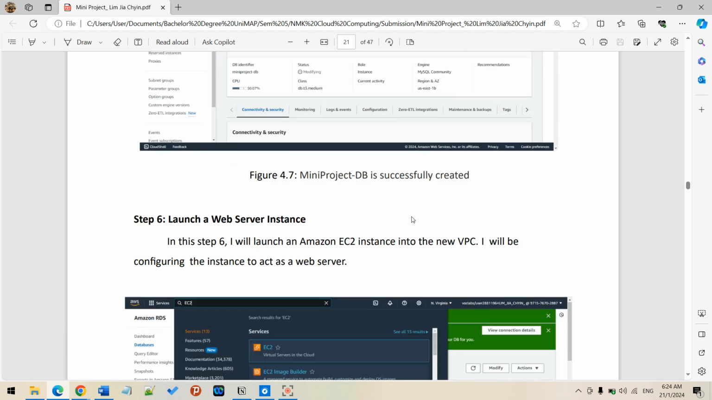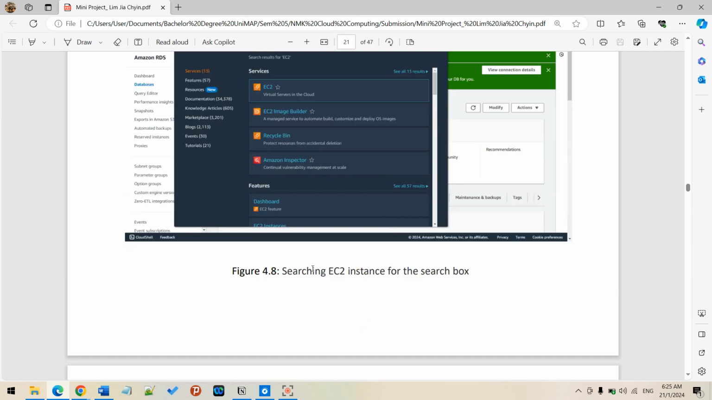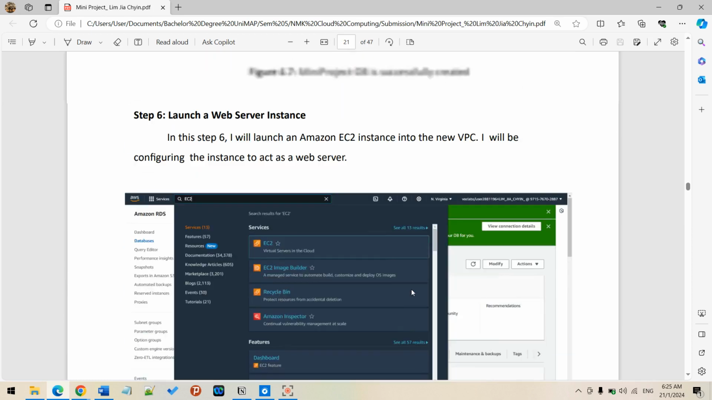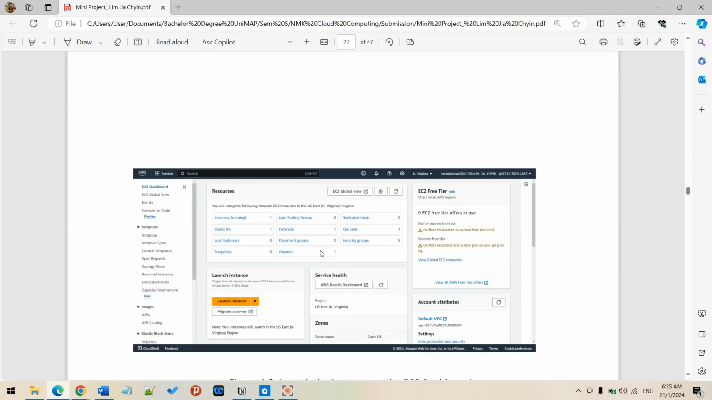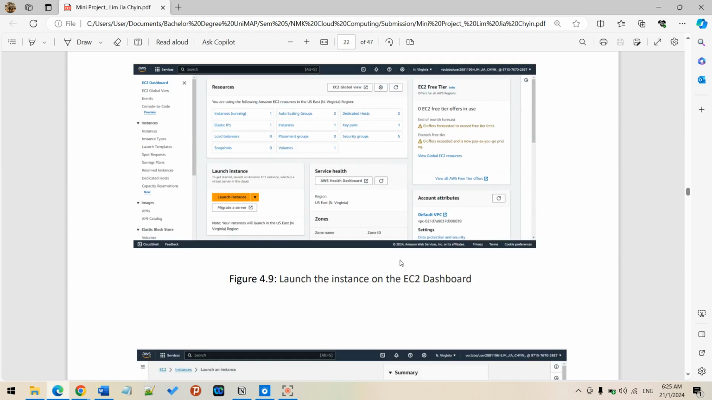Next, for step 6, I will be launching a web server instance, which is the most important thing, the compute service, where I will be using EC2 and configuring the instance to act as a web server. You can see EC2 under the search box. This is the EC2 dashboard, where we need to do the launch instance. From here we will launch the instance on the EC2 dashboard.